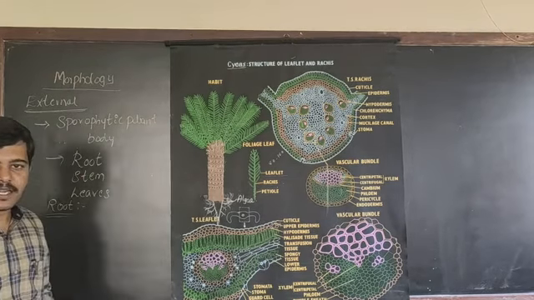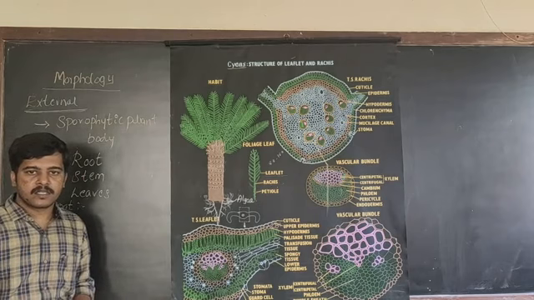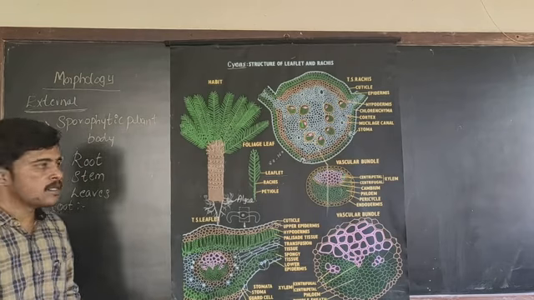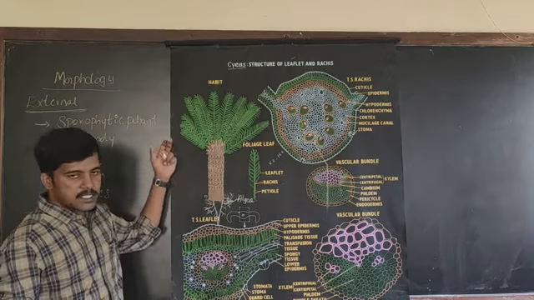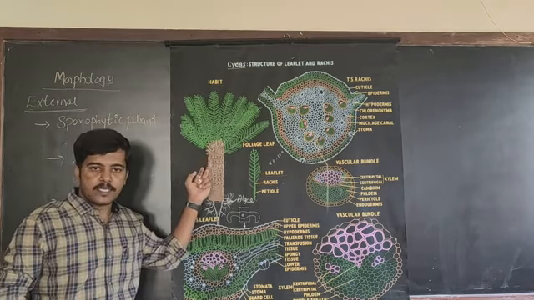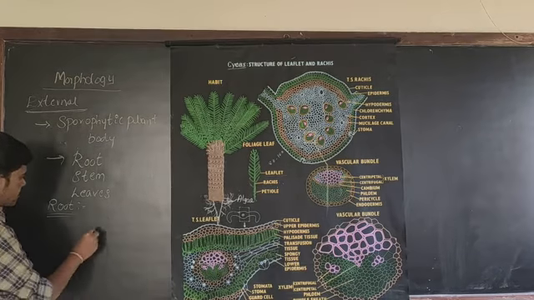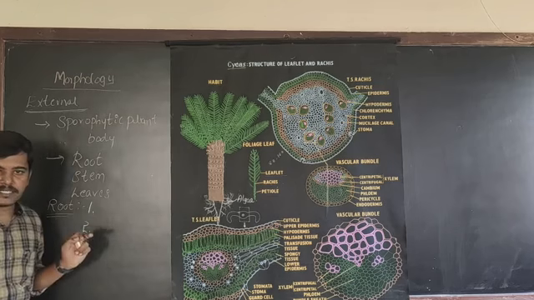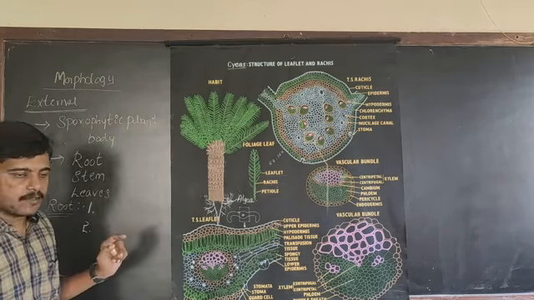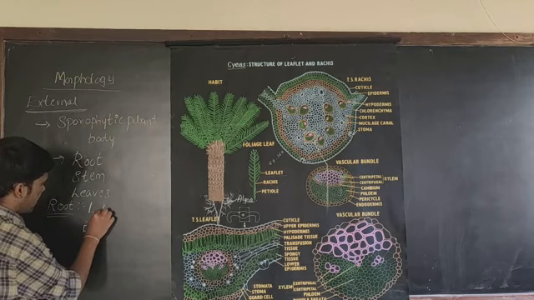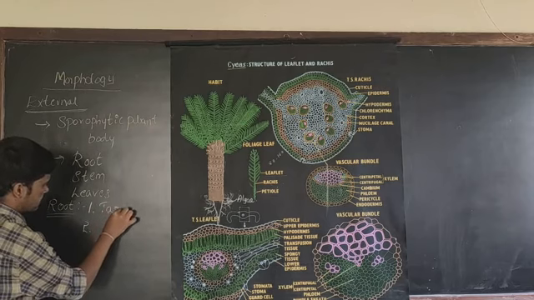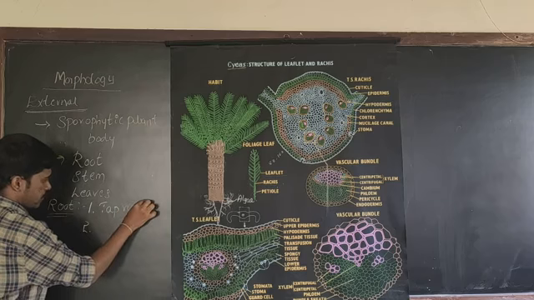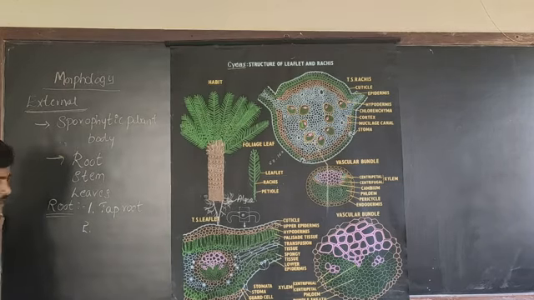While explaining the general characteristics of gymnosperms, I told you, in case of cycas, you will find two types of roots. One is the normal taproot system.